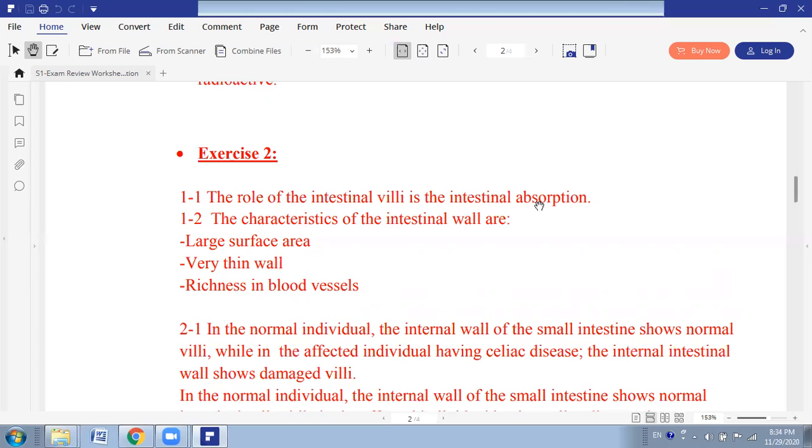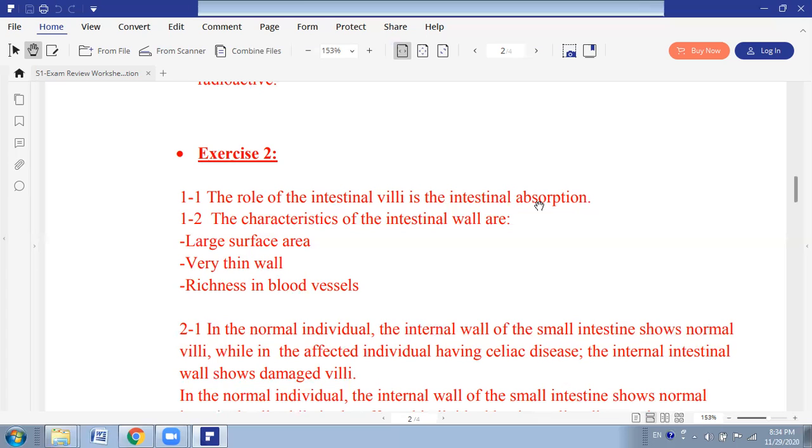Intestinal villi have an important role in the intestinal absorption. List three characteristics of the intestinal wall that favor its role. We have large surface area, thin wall, richness of blood vessels, which is called highly vascularized.